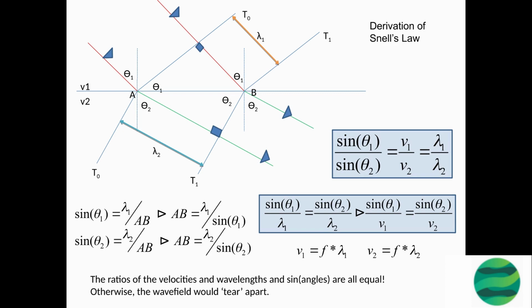Mathematically, this can be represented as sin θ1 / sin θ2 = v1 / v2, where θ1 is the angle of incidence, θ2 is the angle of refraction, v1 is the velocity of the wave in the first medium, and v2 is the velocity of the wave in the second medium.